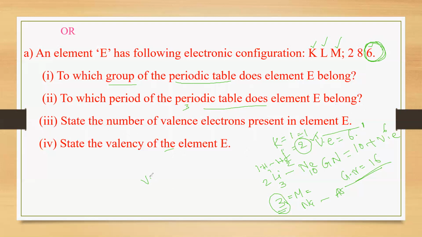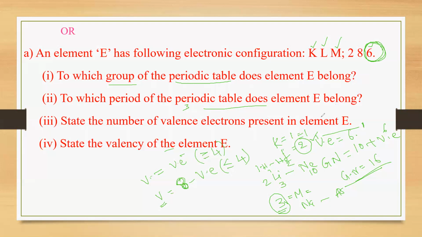Valency is equal to valence electrons, if the valence electrons are less than or equal to 4. Always the valency is the same number as the valence electrons. If the valence electrons are greater than or equal to 4, we subtract the valence electrons from 8, then we get the valency.